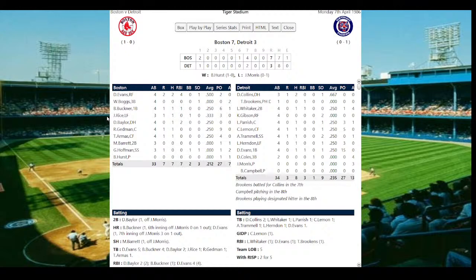So Evans didn't hit the opening day first pitch of the season home run, but he did go deep in a home run that was the key. And of course, the Red Sox lost this game in real life opening day, so they're already one game better than they were in real life.